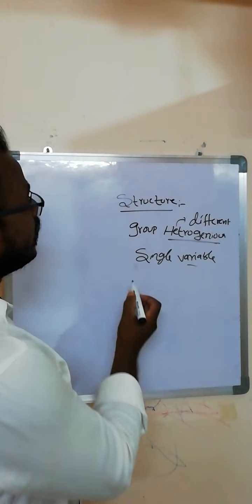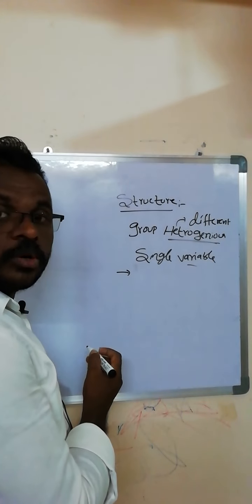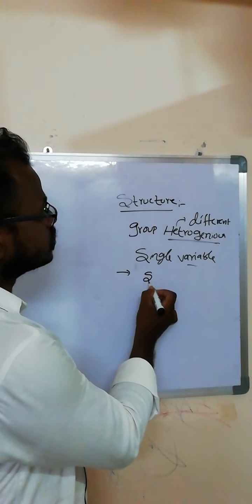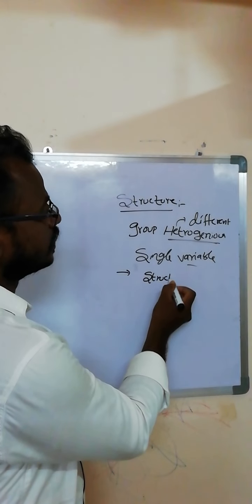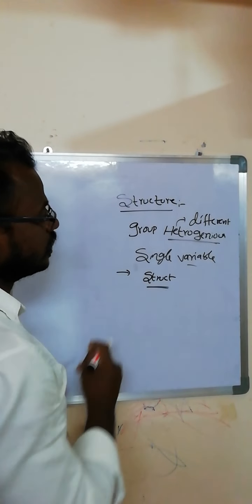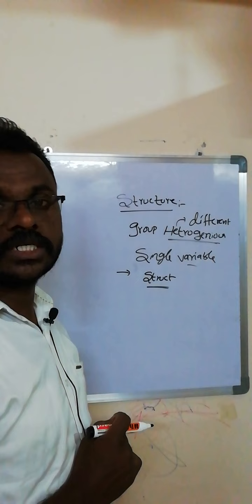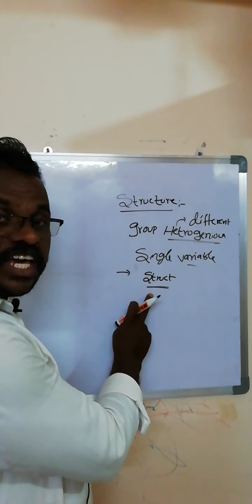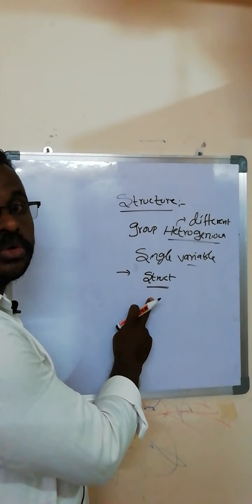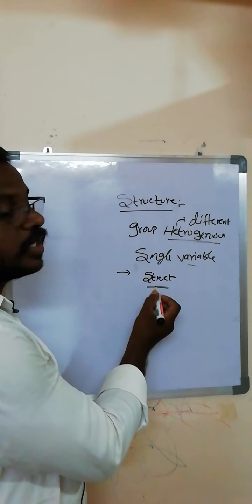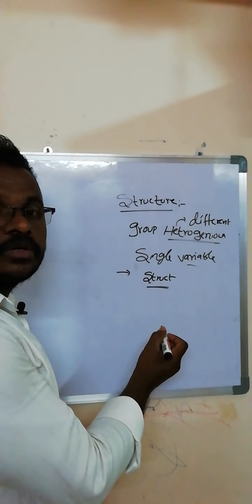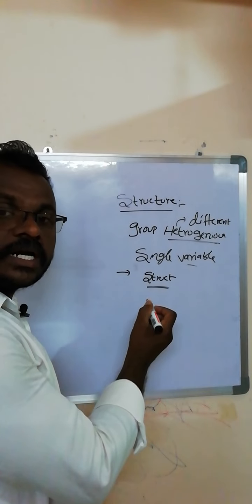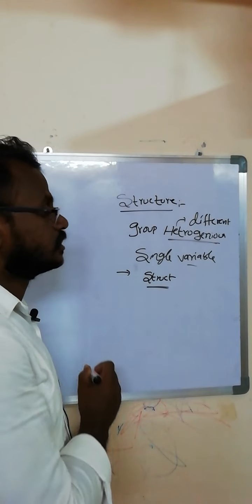We must declare this data type using the keyword struct. We know that whatever keyword we write, all letters must be lowercase. We cannot write any letter in uppercase.